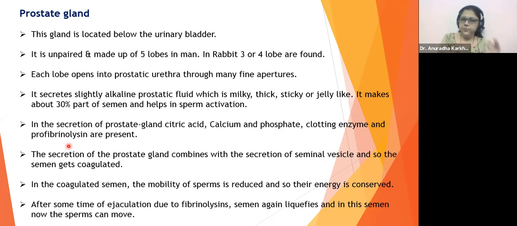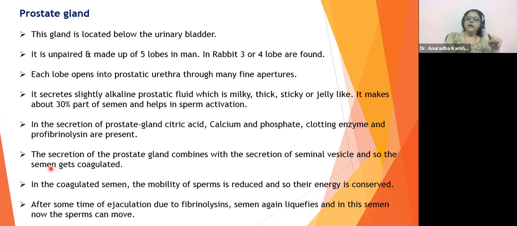Understood the reason for profibrinolysin, right? Calcium and phosphate are required for ionic balance, maintaining the cation anion balance. So you all understood the secretions of prostate gland and the reasons for these.